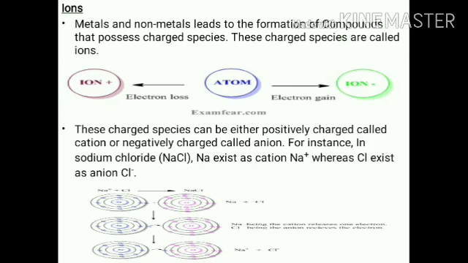When an atom gains an electron, suppose carbon contains 6 electrons and 6 protons, it becomes 7 electrons and 6 protons. The electron charge increases, so it is called an anion. So this is the definition. These charged species can be either positive or negative. So sodium ion, Na plus, is a cation, and chloride ion, Cl minus, is called an anion.